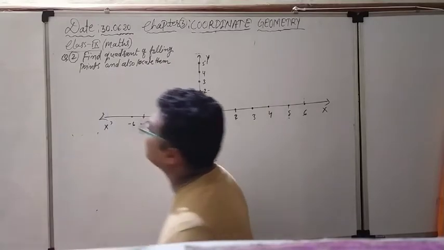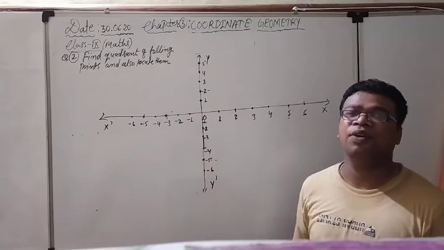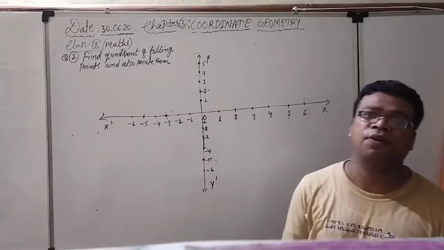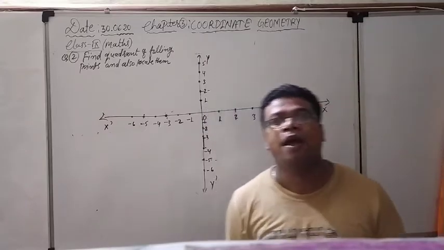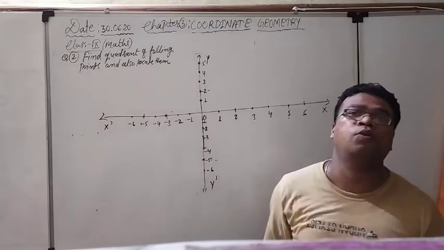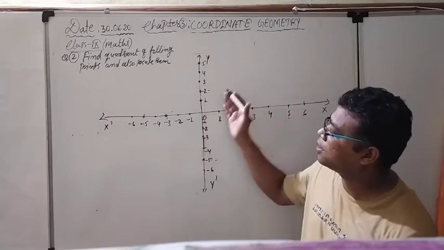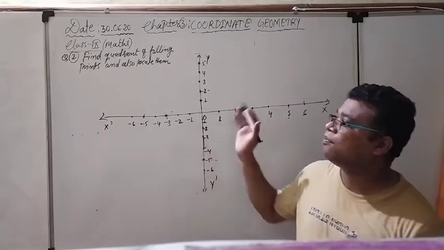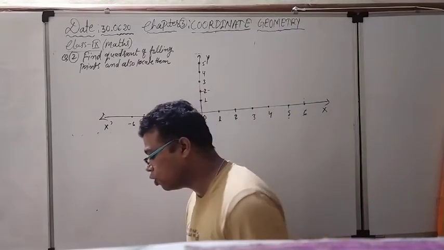According to the question, some points are given to us. We have to tell them in which particular quadrant they are coming, either first quadrant, second quadrant, third or fourth. And after that we have to draw them also. Means we have to make this kind of diagram either on graph paper or on simple paper, no problem. And we have to locate the point. We have to tell the location of the points.